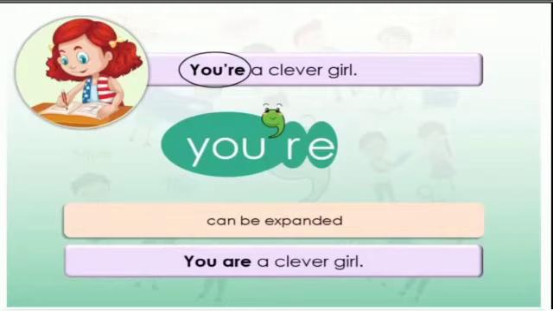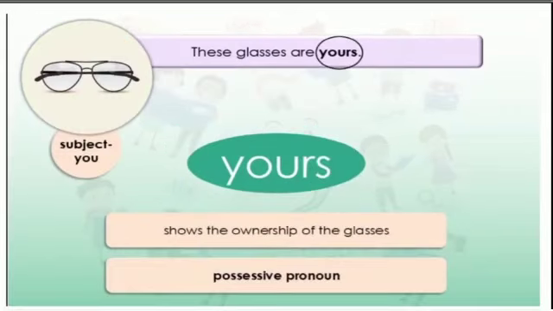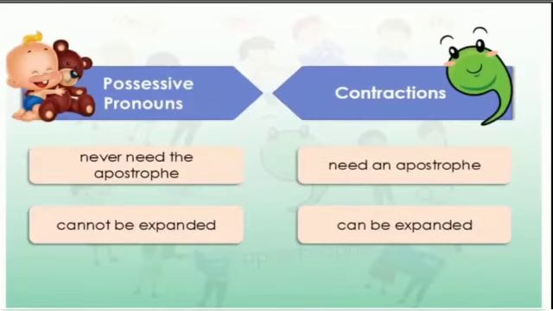Now look at this sentence. These glasses are yours. Yours in this sentence does not have any apostrophe in it. Here the word yours shows the ownership of the glasses. It tells us that the glasses belong to the subject you. So yours is a possessive pronoun and not a contraction. So possessive pronouns never need an apostrophe. Contractions need an apostrophe. Possessive pronouns cannot be expanded. Contractions can be expanded.